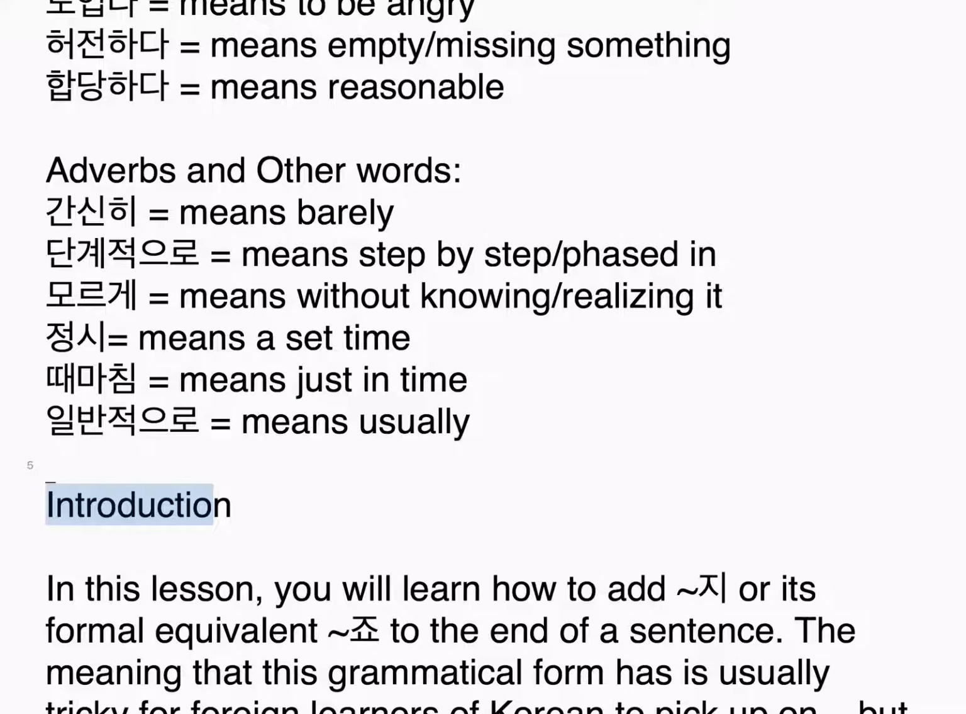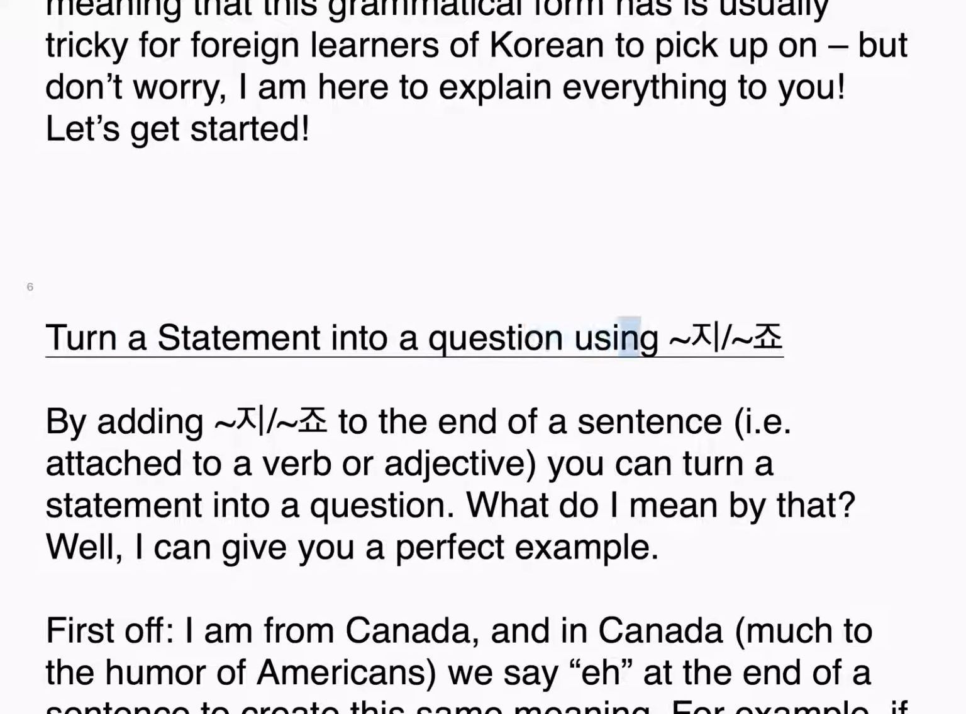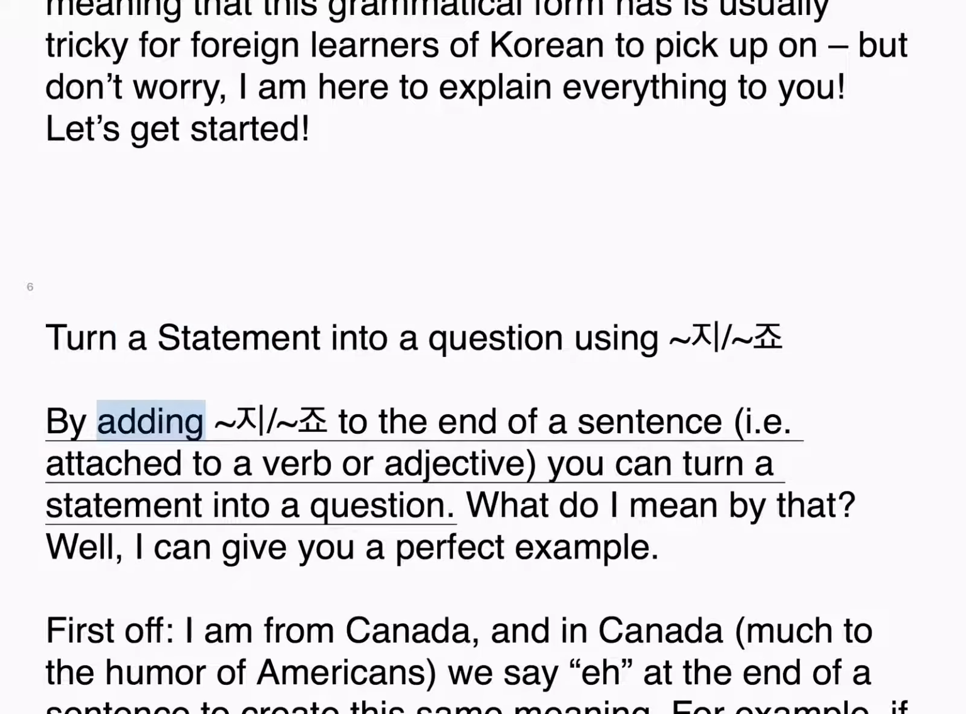Introduction. In this lesson, you will learn how to add 지, or its formal equivalent 죠, to the end of a sentence. The meaning that this grammatical form has is usually tricky for foreign learners of Korean to pick up on, but don't worry, I am here to explain everything to you. Let's get started.